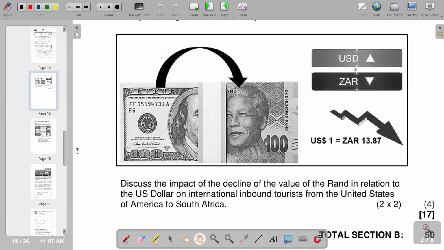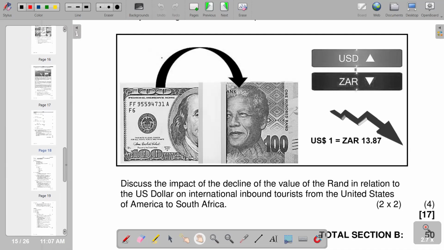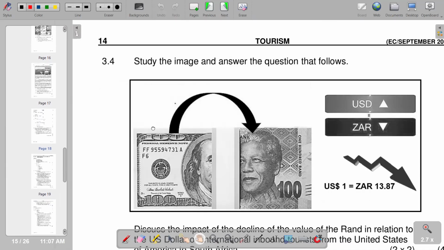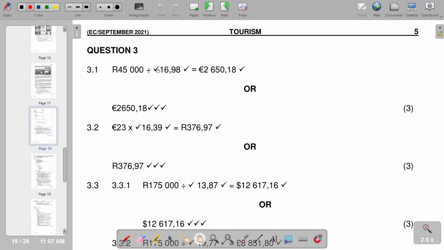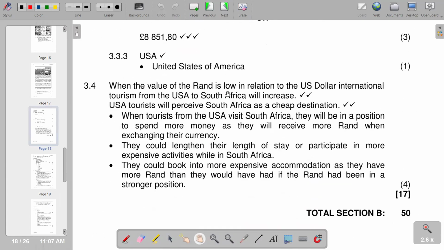So basically, that is the basic explanation that we can give in terms of our 3.4. So for 3.4, we are saying when the value of the rand is low in relation to the US dollar, international tourism from the USA to South Africa will increase. So that's the first point that we have. And also USA tourists will perceive South Africa as a cheap destination. So further points are also explaining the scenario that we have at hand. So this is what we have, guys, in terms of our question 3. And of course, we do have the next question.